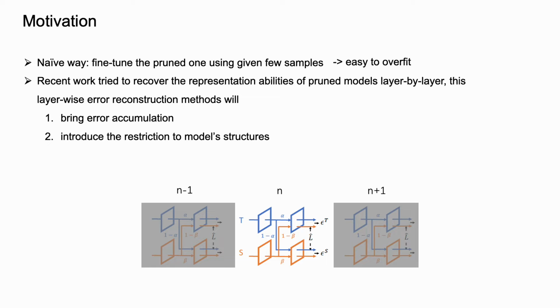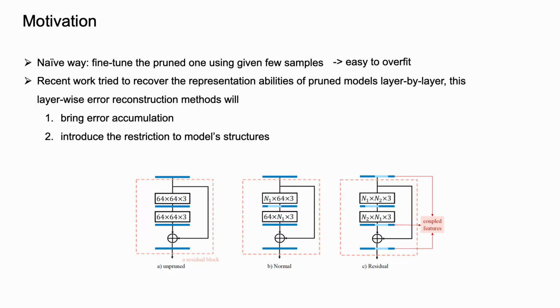That also means we should make sure the pruned layers have the same dimension as the original layers. However, these layer-wise error reconstruction methods will bring error accumulation and also introduce restrictions on models' structures. We have a lot of ways to prune a model. As you can see in this figure, removing the residual connections will cause a dimension mismatch problem, and also some pruning methods try to drop the entire layer or entire residual block.